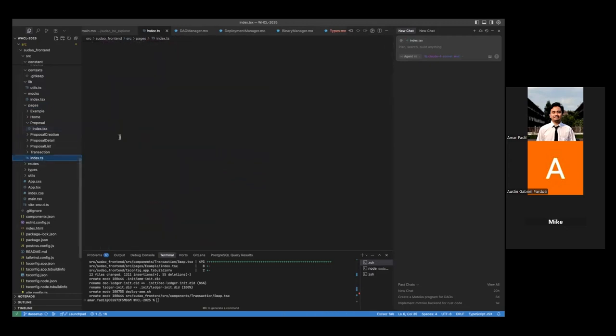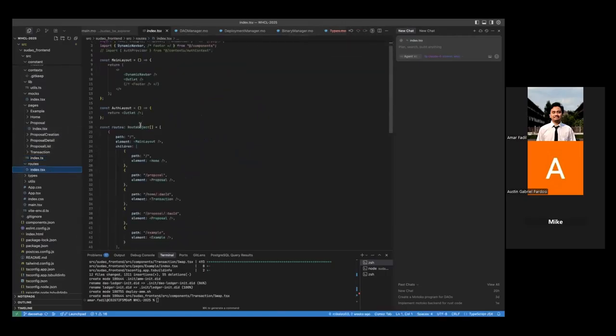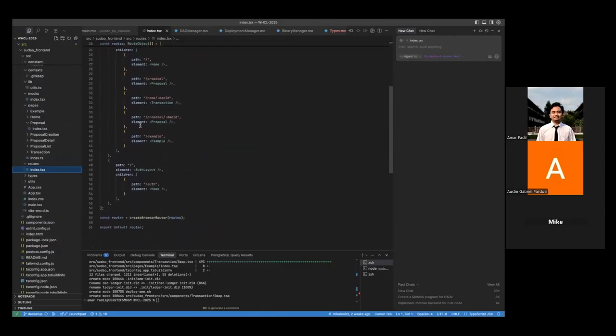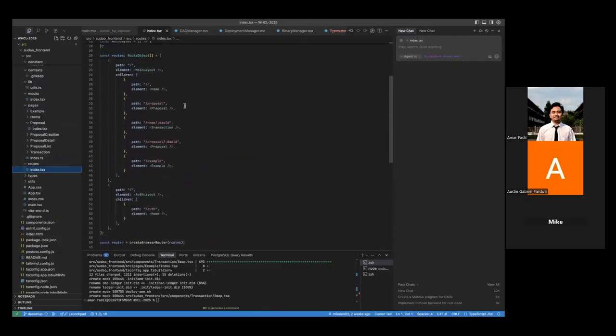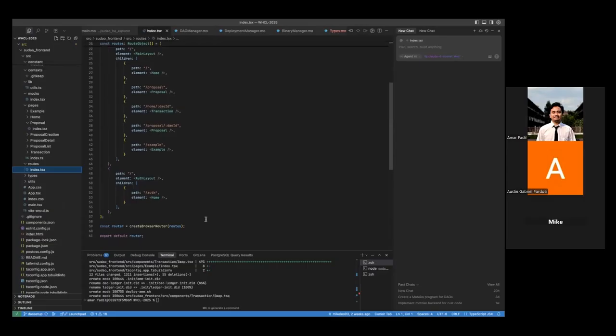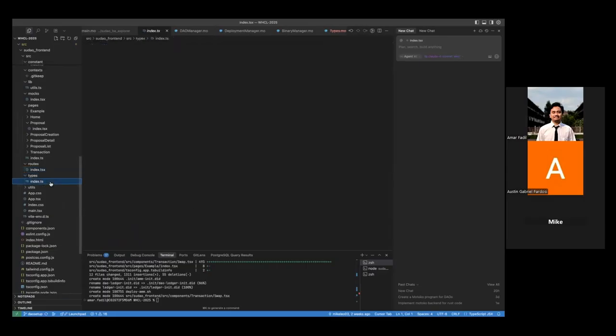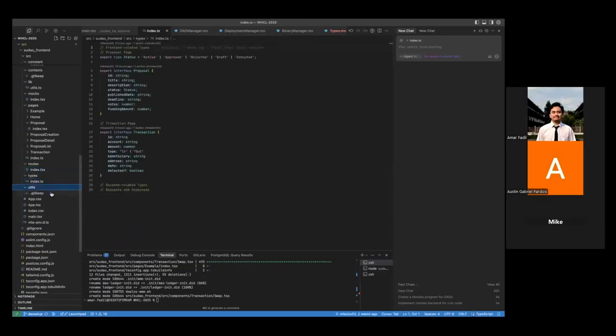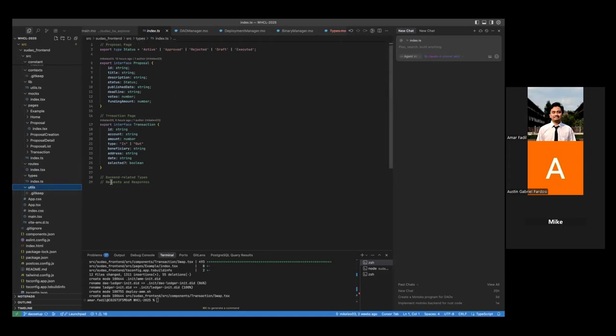And after all the pages, I also have the routes, which will basically route each component or page relevant to what is going to be accessed by the user, like the home page and then proposal, transaction, and many others. Also, in order to make the development easier and not repetitive, I also have types and utilities. So if a type is being used in multiple files, I just need to define it once and access it from anywhere. Maybe that's the project structure.